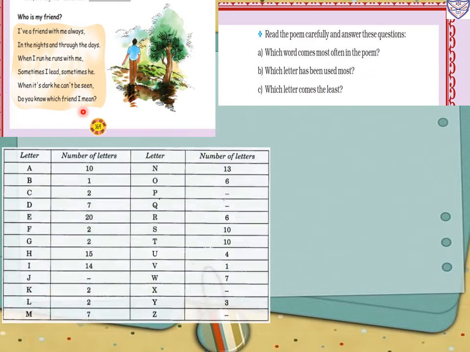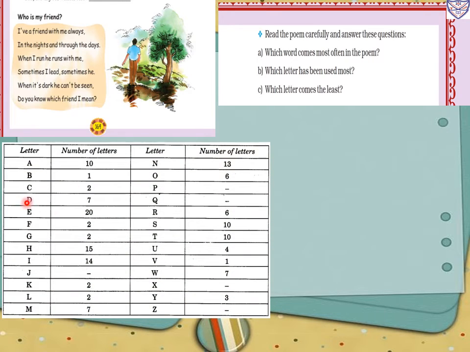So first we will make this way, letters A to Z, and number of letters means how many times the letter is used in this poem. Okay, so first A 10 times, B 1 time, C 2 times, D 7 times, E 20 times. Like this way we have to count and write first. Then here questions are there. Which word comes most often in the poem? So which word is coming most of the time? So the word I. So here I, then I run, then I lead. Okay, then I mean. So the word I comes most often in the poem.